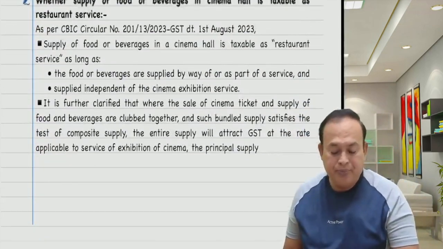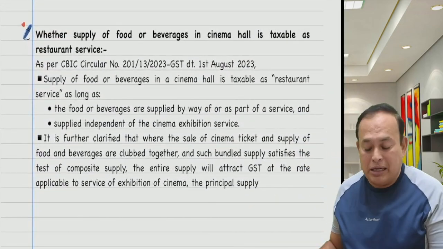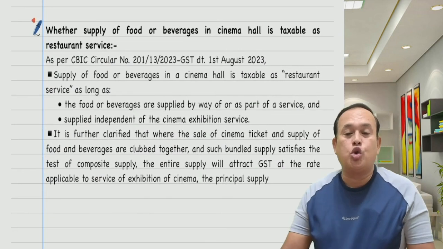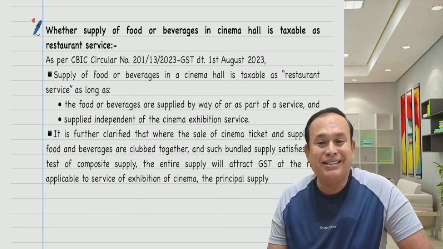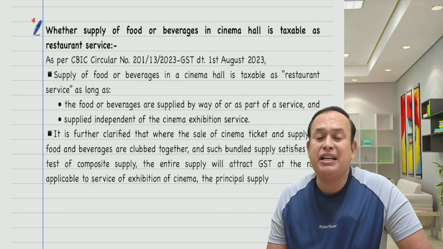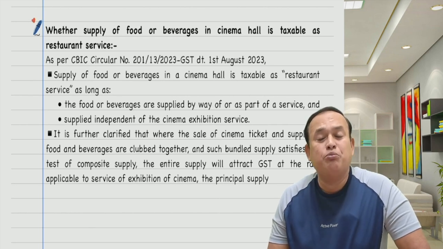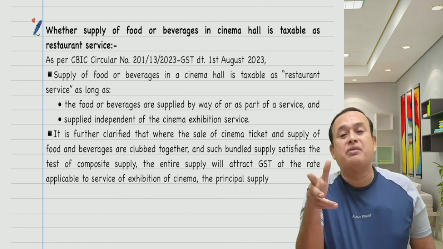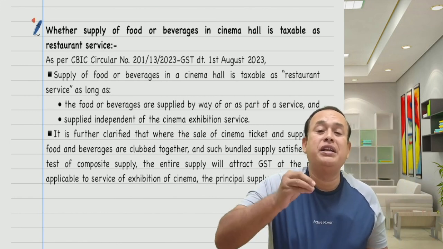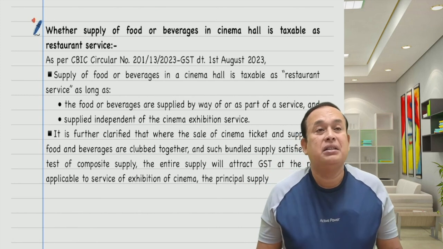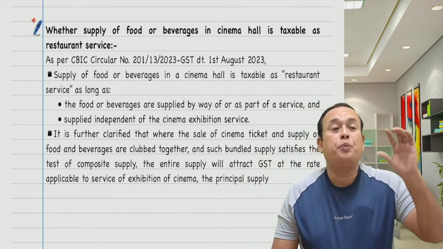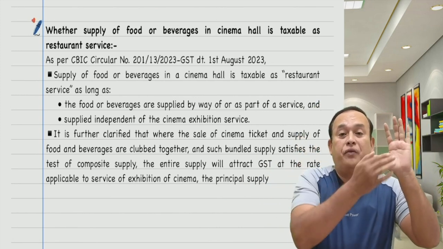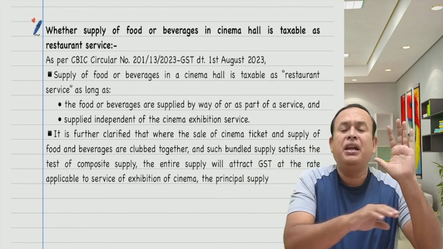Further, my dear friends, coming to one more clarification of the CBIC with regard to composite supply, where the cinema theaters, especially selling tickets to exhibit movies, not only sell tickets to exhibit the movie, during the intervals they also provide food and beverages. In that case, the ticket per head is rupees 500, which includes coffee, tiffin, tea and snacks.